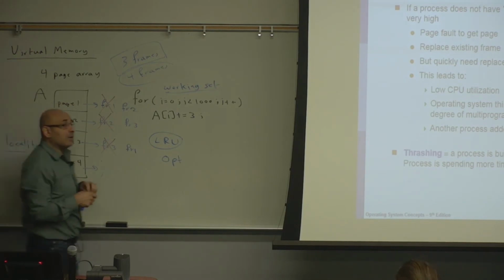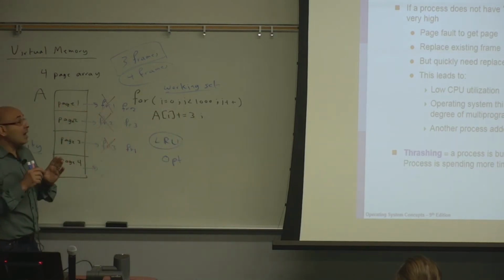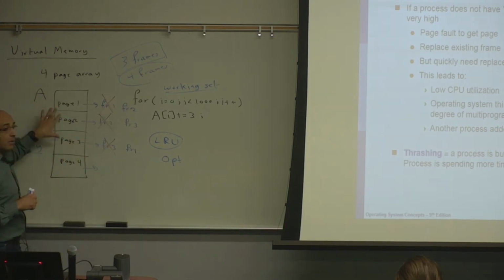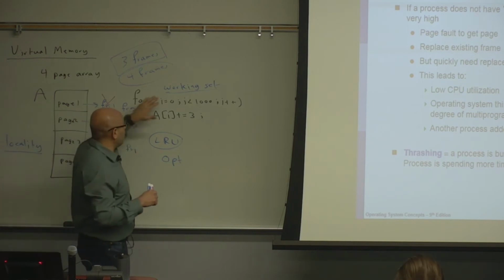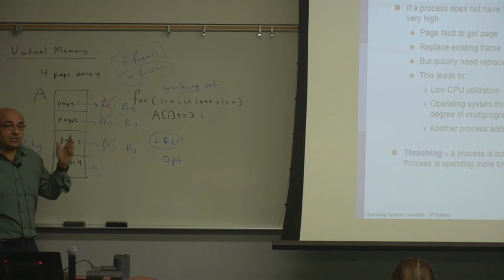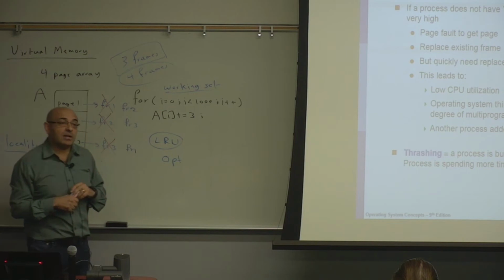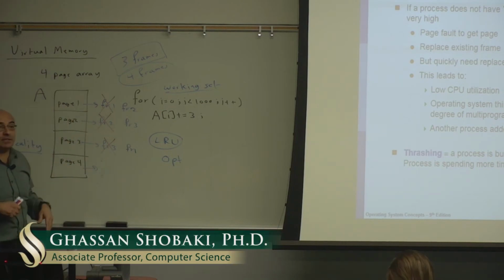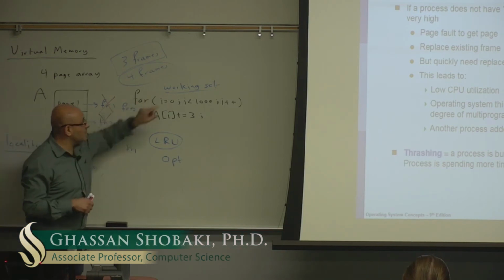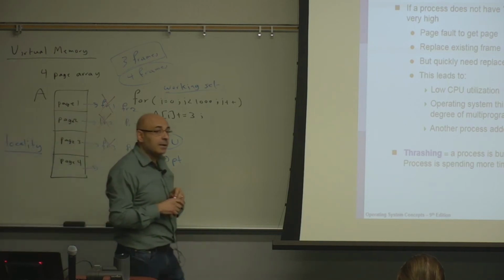And in order for this program to run with good performance, I only need 4 frames. The number of physical frames that I need for a program should be large enough to accommodate the current working set. It doesn't have to be large enough to accommodate all the pages that constitute the program's logical address space. The logical address space of this program can have thousands of pages in it, but with the current locality, my working set is only 4 pages. Okay?